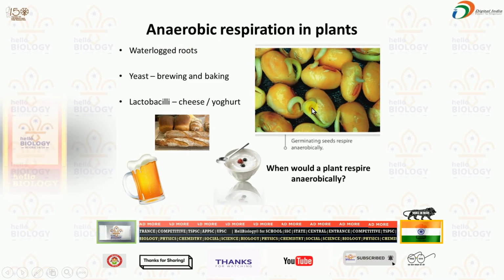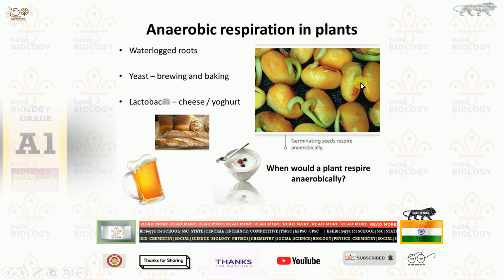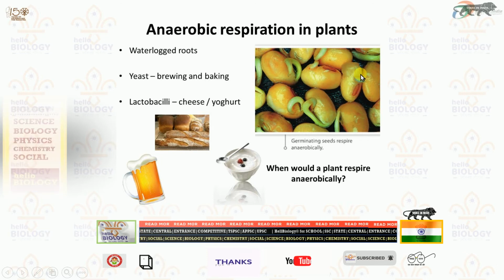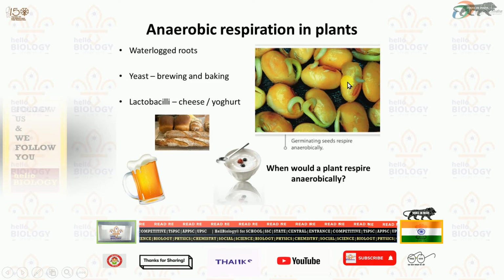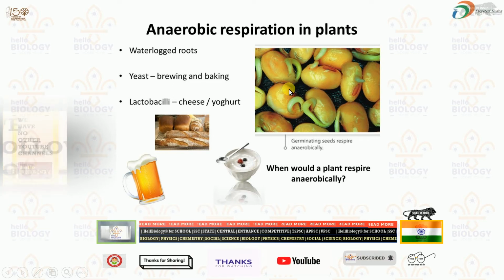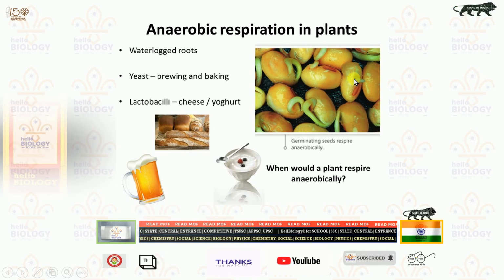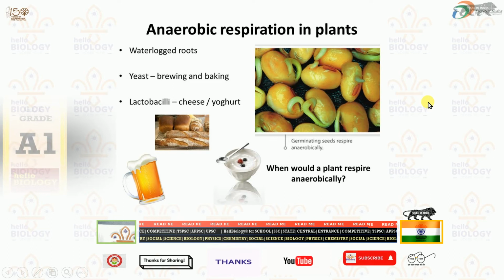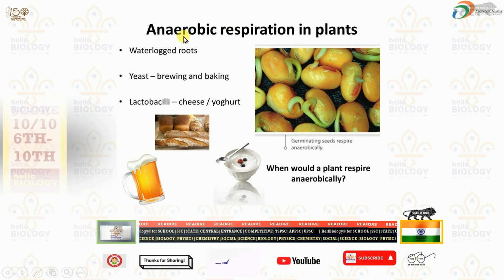In lakes and rivers also we can see waterlogged roots. There they favor anaerobic respiration, that means no oxygen is present at that time. For example, if you put a seed under the soil, it takes time to grow into a plant. Till it gets two leaves onto the ground level, it performs anaerobic respiration only.